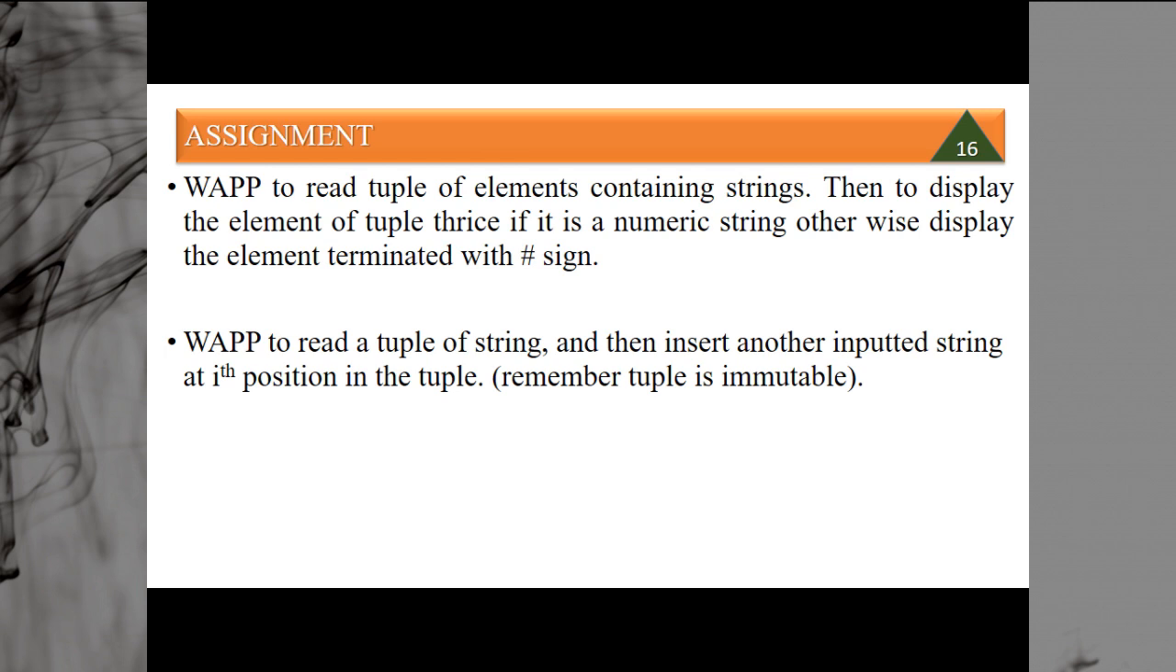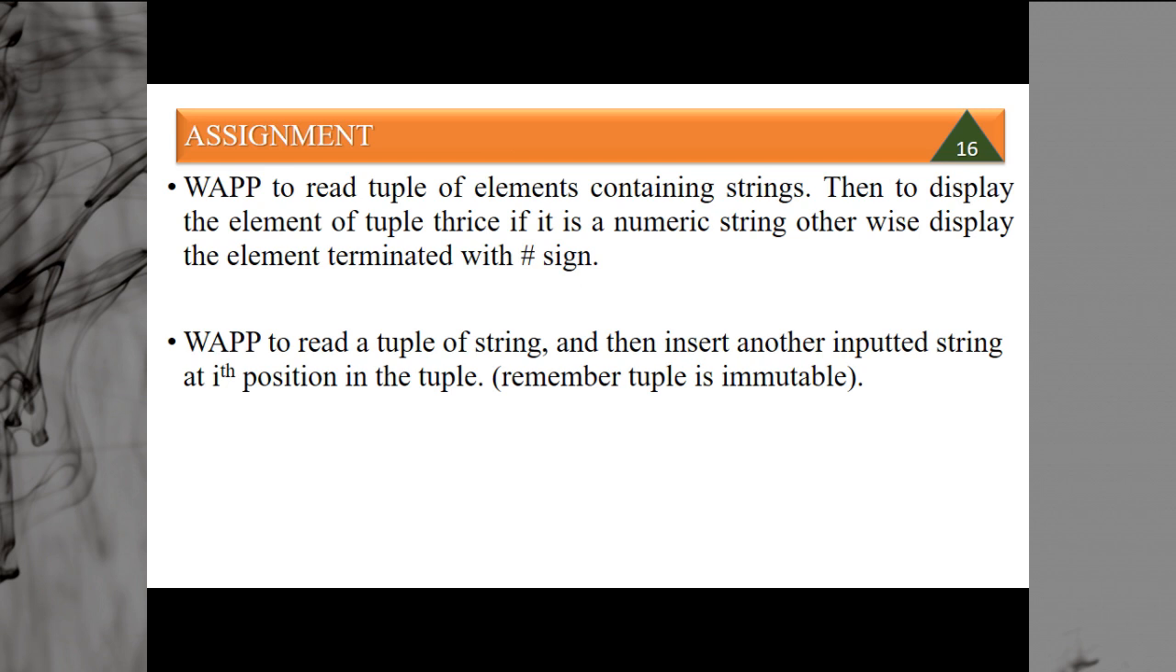So this is all about dictionary that we have discussed. Now I am giving you two assignments which you will complete and submit today only. Write a Python program to read a tuple of elements containing strings. So we have a tuple and that tuple contains strings. Then display the element of the tuple thrice if it is a numeric string, otherwise display the element terminated by a hash sign. It means, say in the tuple I have suppose 1 comma pawan.